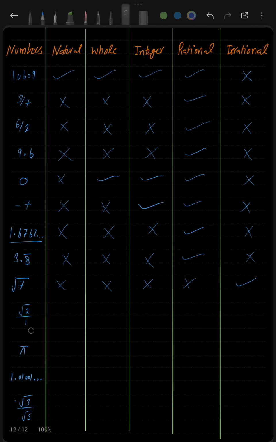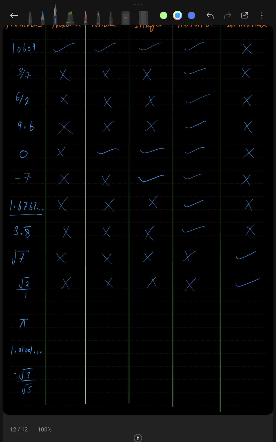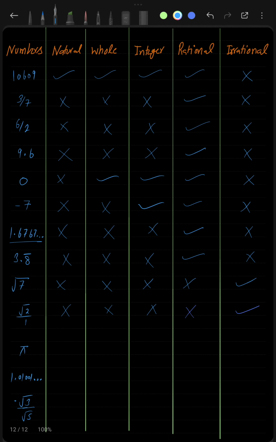And since the definition of a rational number is not fulfilled by root 2 by 1, we can say that it is not a rational number. And if it is not rational, then it means it is an irrational number. This is never going to be an integer, not a whole number, not a natural number, because root 2 does not come under any of these. This is also a fraction, and a fraction does not come under integer also.